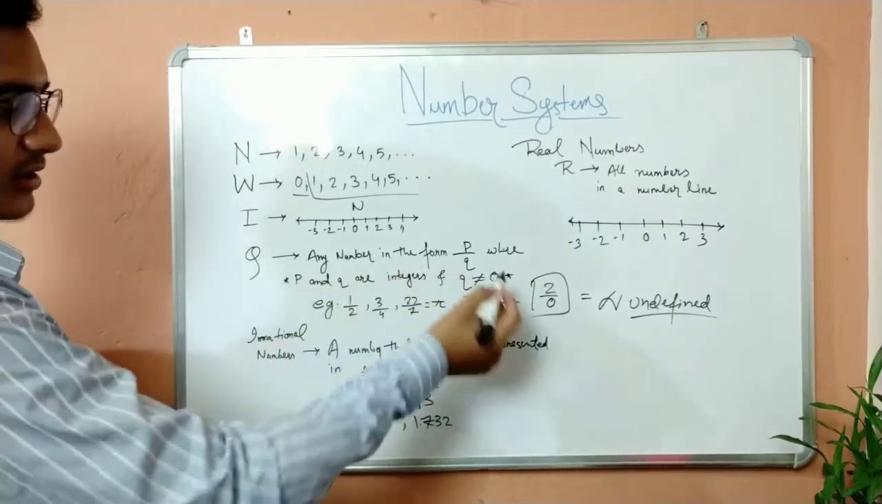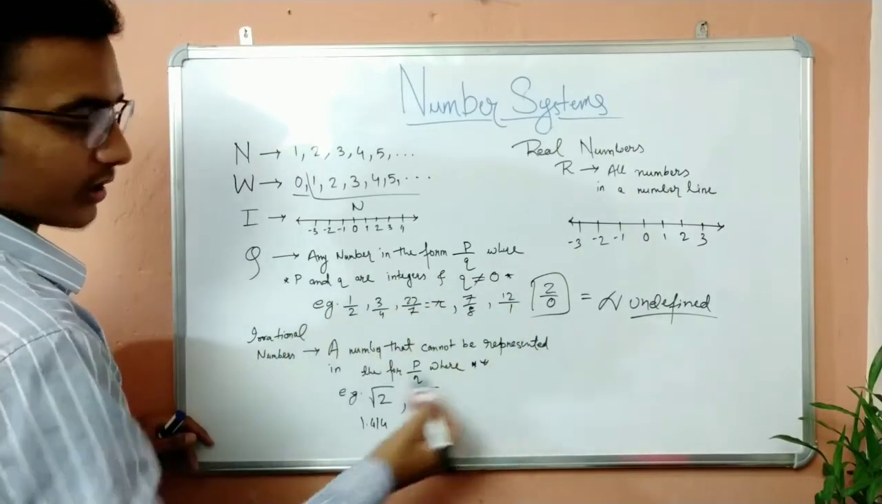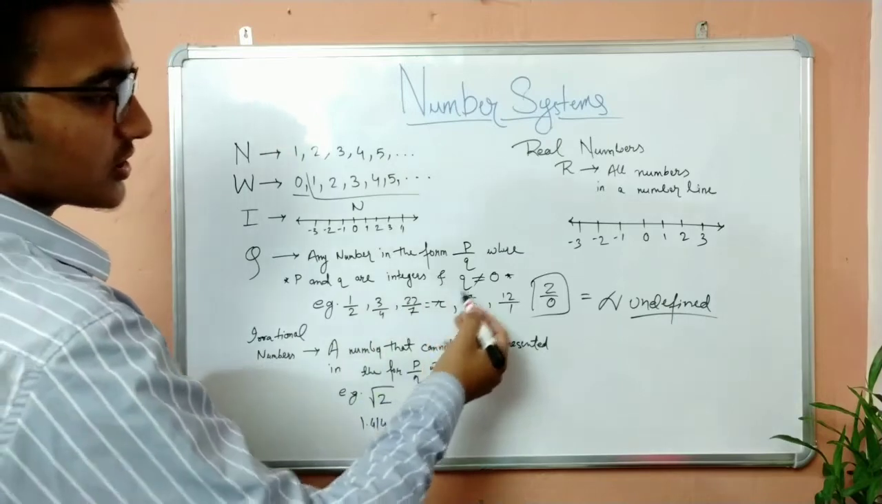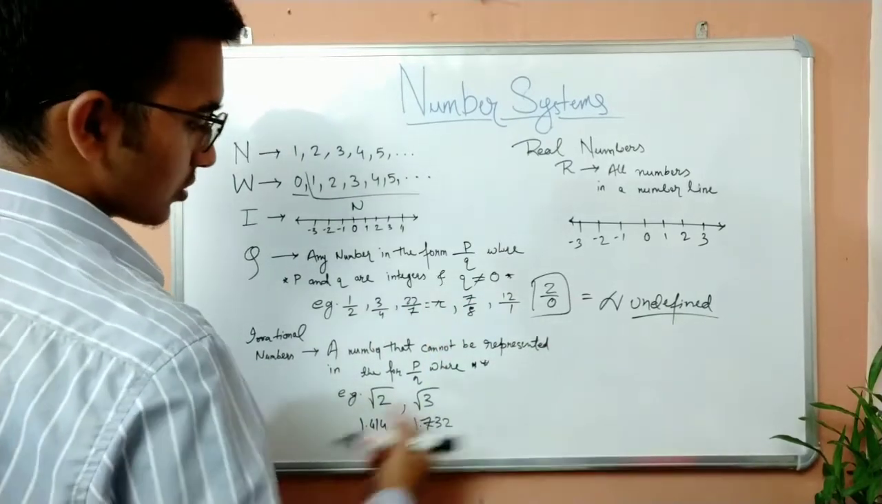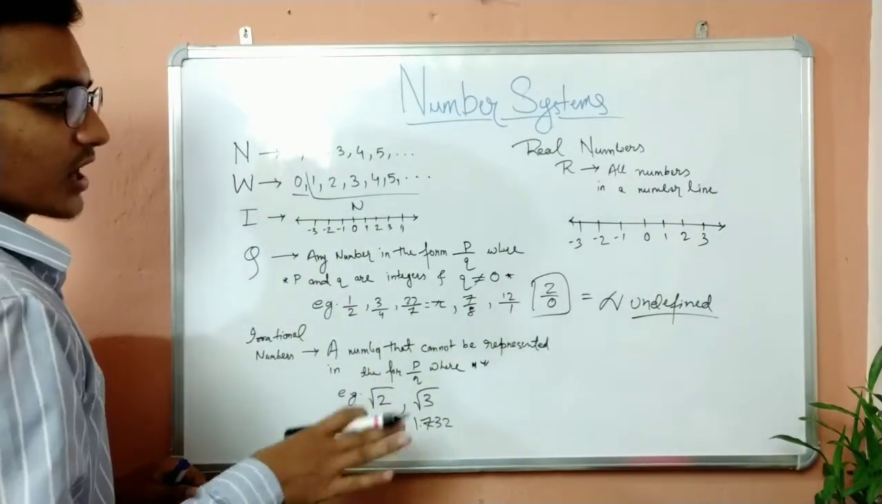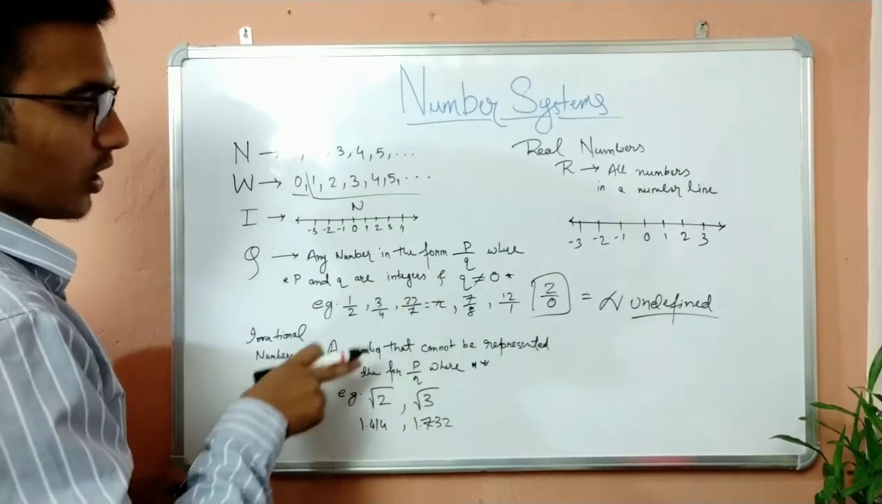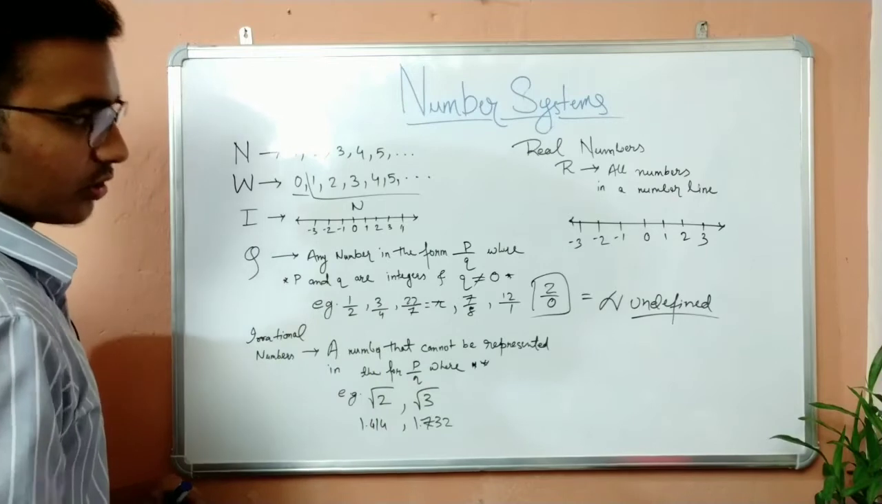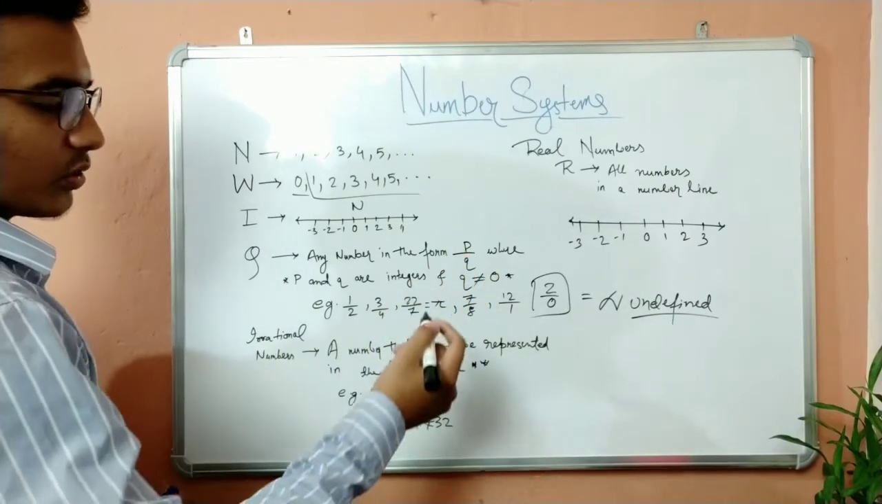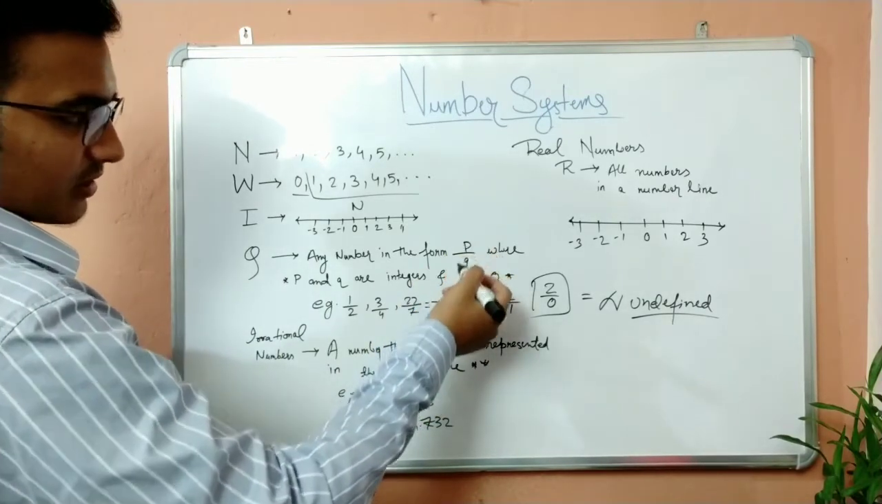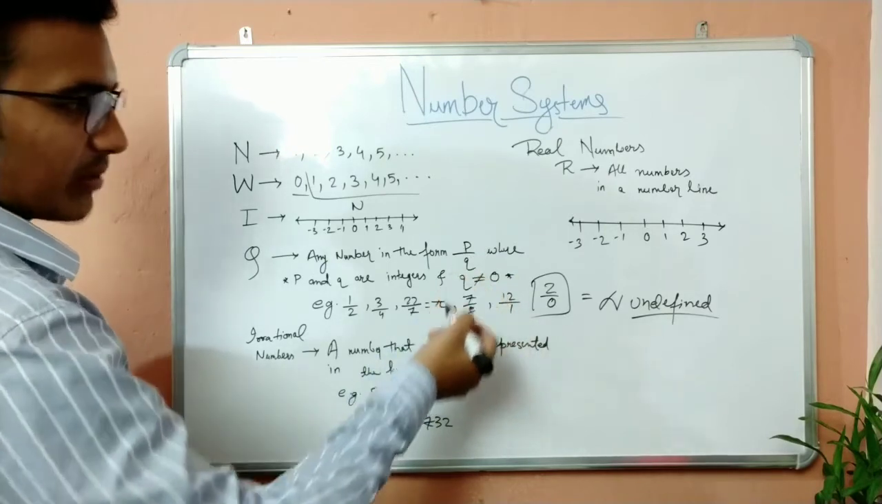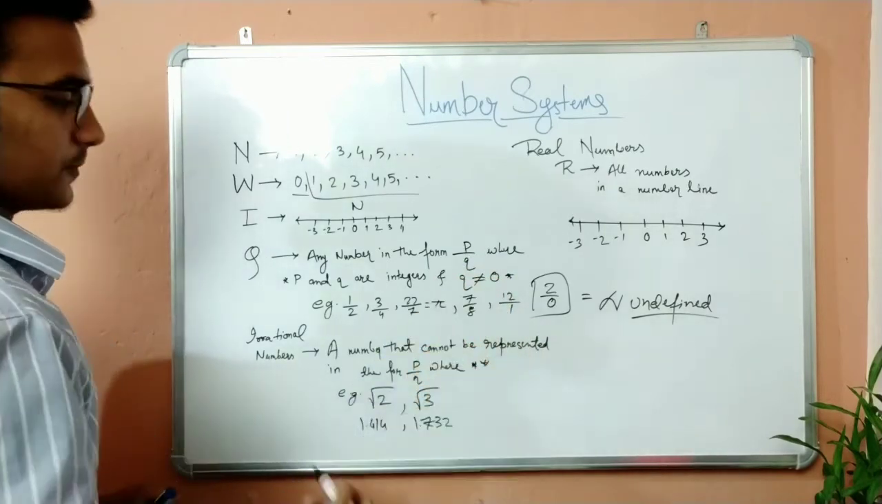You see this star mark? The same over here, so I'm copying it over here. P and Q are integers and Q is not equal to 0. So irrational numbers are numbers that cannot be represented in the form P by Q, where P and Q are integers and Q is not equal to 0. Keep in mind, rather than P by Q, you can also say A by B or C by D. It doesn't matter.